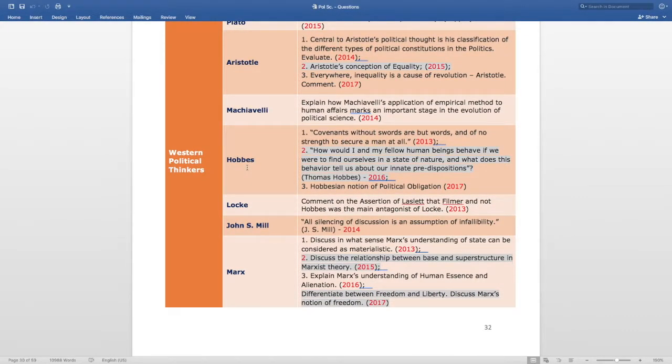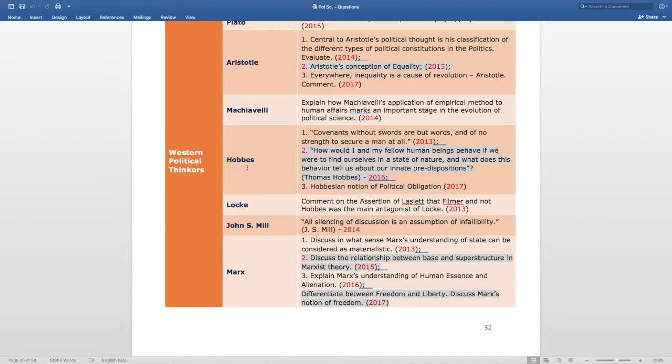Now the next question in 2014 asked from Machiavelli. The question is explain how Machiavelli's application of empirical method to human affairs marks an important stage in the evolution of political science. The next subtopic is Hobbes.